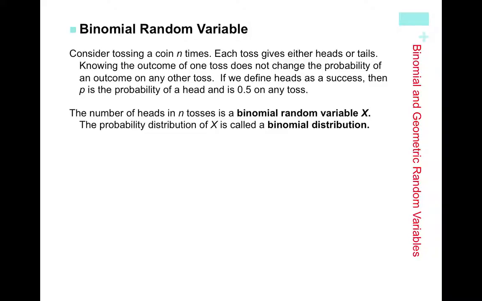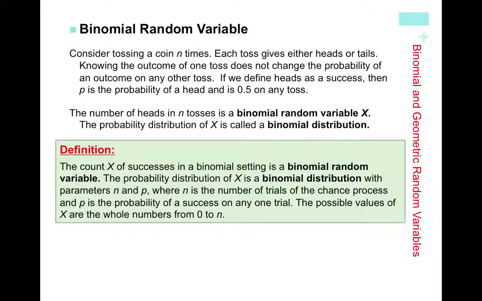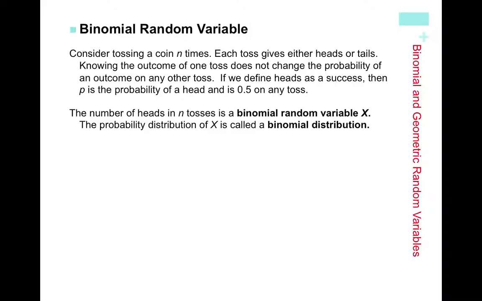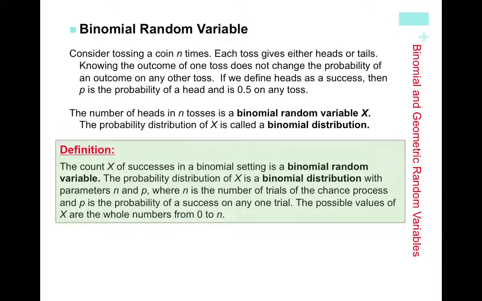Okay, so consider tossing a coin n times. So we already talked about all of this, okay? The count x of successes in a binomial setting is a binomial random variable. The probability distribution of x is a binomial distribution with parameters n and p. So n is going to be the number of trials, and p is going to be that probability of a success that doesn't change on any given trial. The possible values of x are the whole numbers from 0 to n.